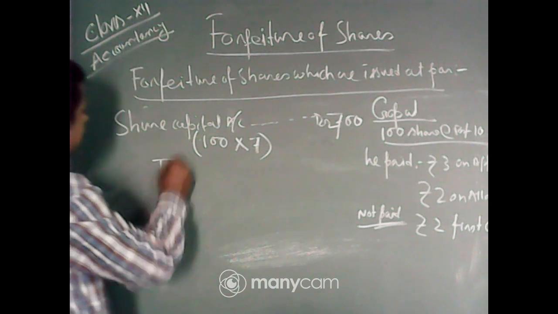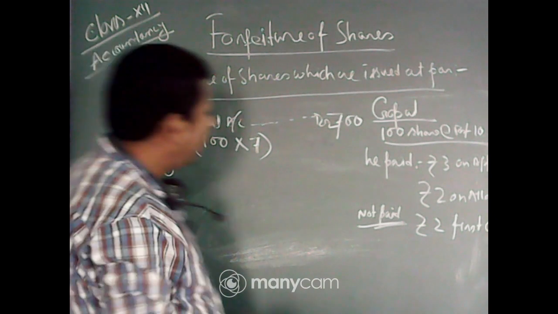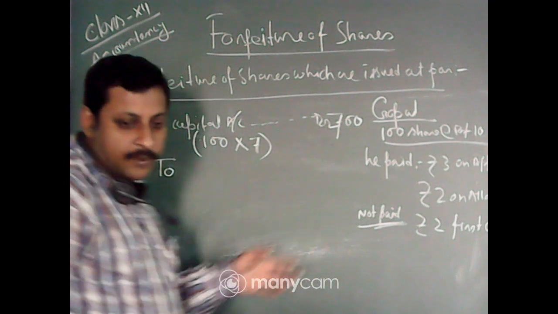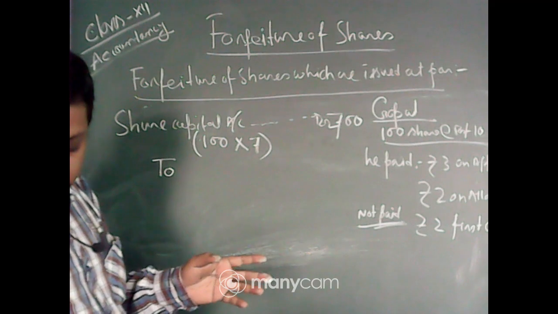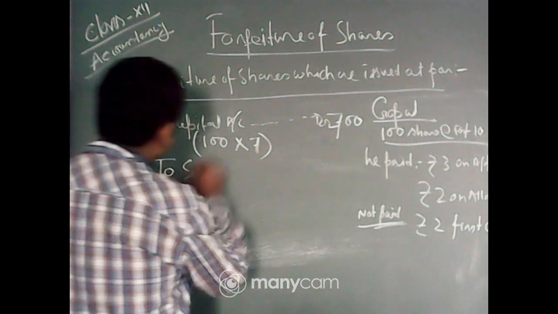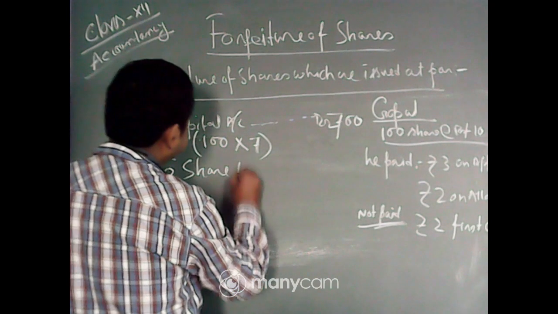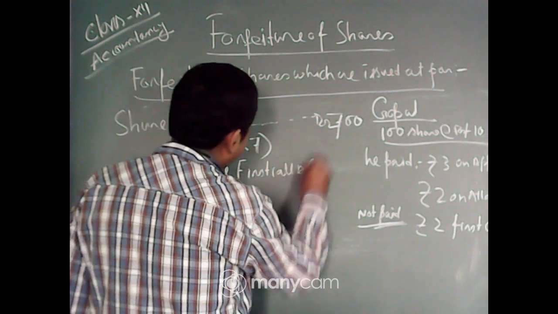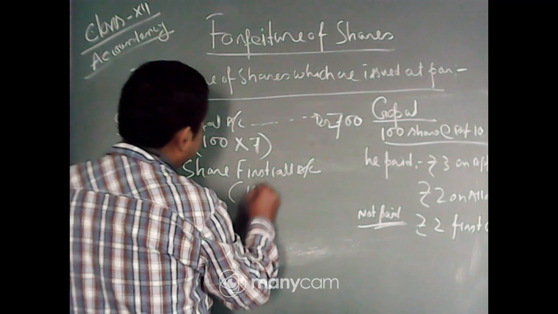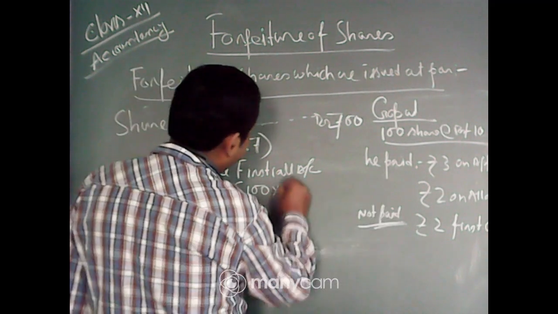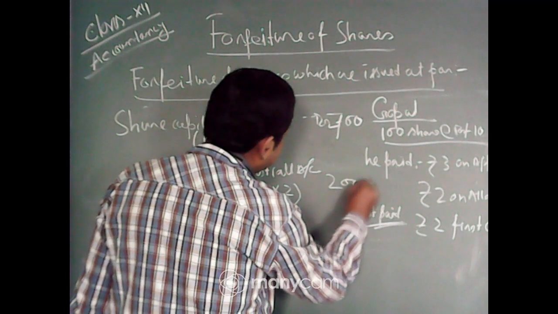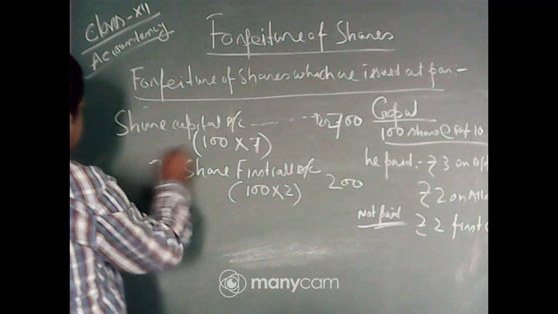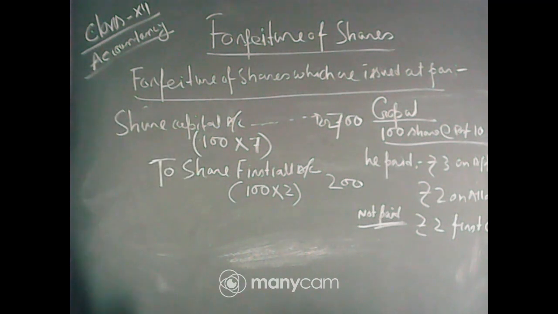Now next is where you are actually failing. You are failing in the case of the first call. Now in the case of share first call, you are failing the amount. Now what is the value to the share first call account? That is 100 shares, and the value is rupees 2, so 200 will be credited. That is the credit value.